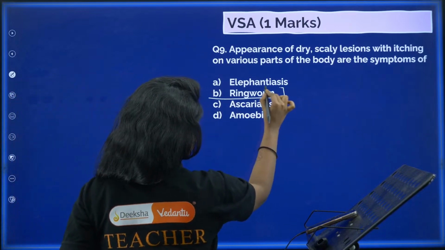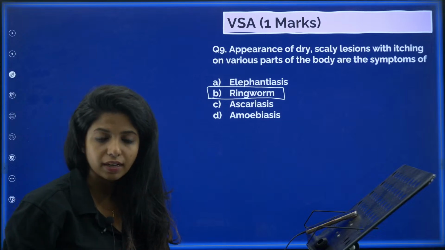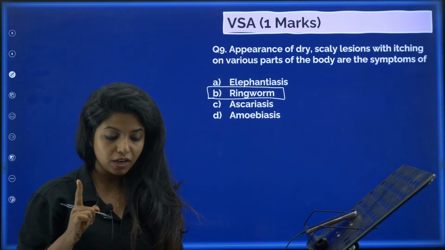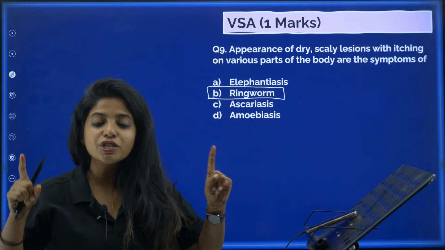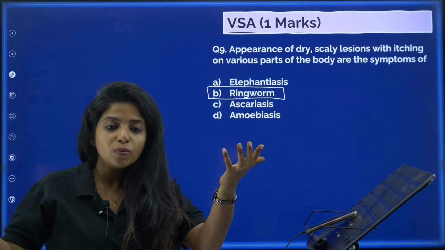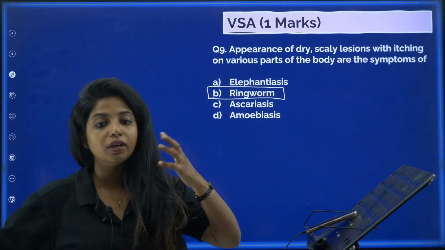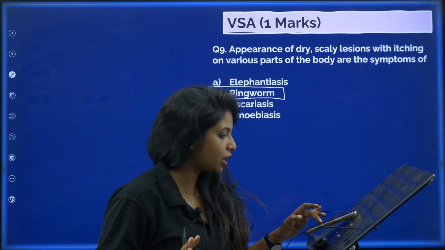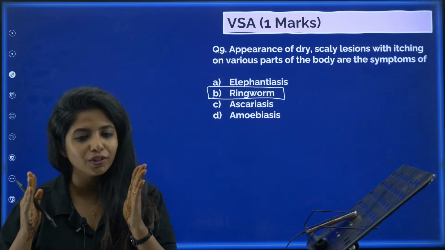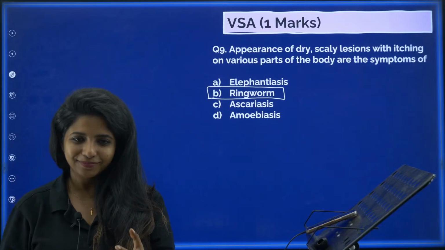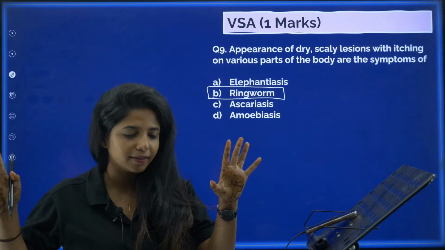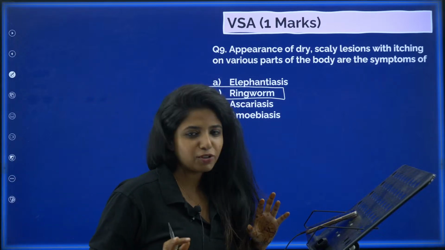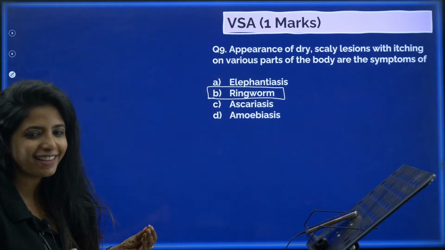Actually, it is B. Okay, ringworm disease is caused by fungi, and what you should not be doing to not get this disease, basically do not share your towels. We do not know who has the disease. If we share our towels, you can pass your diseases. If you share the comb, towels and things like that. So please don't share your personal items with the people you do not know. Okay, it's just for safety. That's all. Not because you should not be sharing. Okay, you should be sharing things that you can share.